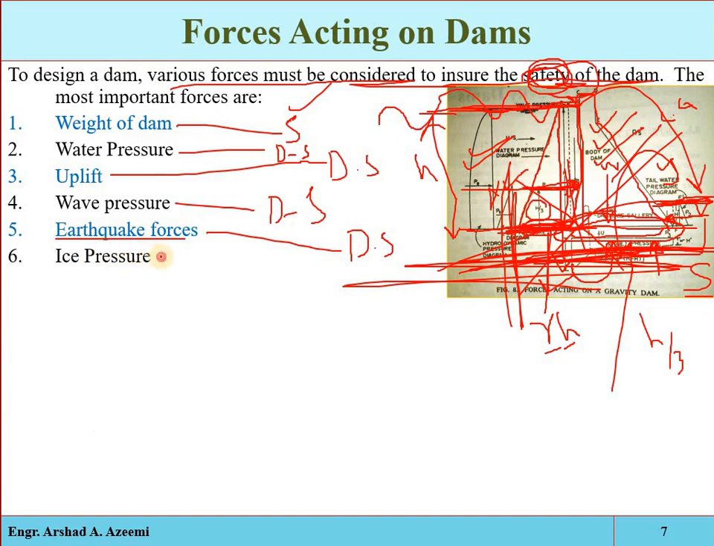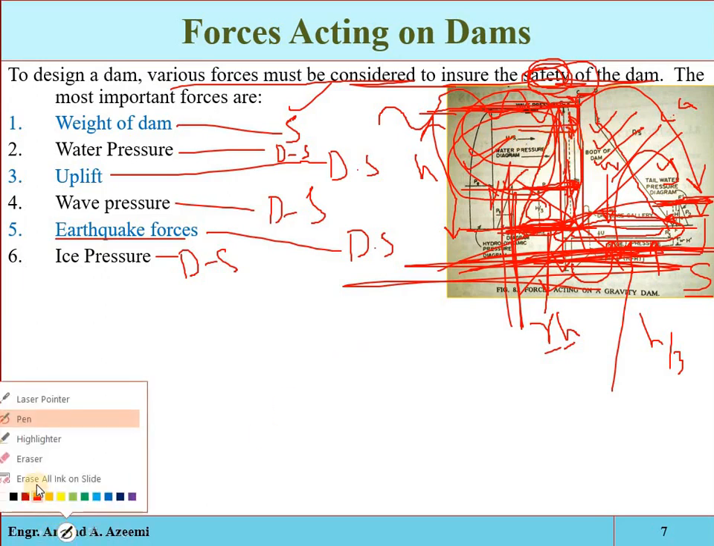Also, we have the ice pressure. If the dam is to be constructed in a very cold country or at a higher elevation, there is a possibility that the reservoir water may freeze. Due to the freezing of that water, an expansion occurs, and due to that expansion some forces will act on the structure. That is called the ice pressure, and it is also a type of destabilization, because it acts on the structure in the direction of the water.